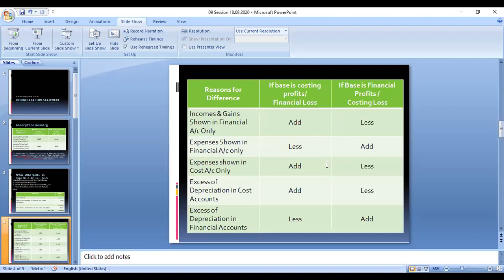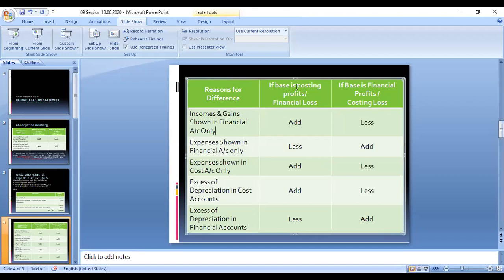Take for example interest received and dividend received. These are all incomes. This income pertains only to the financial account. It will not be reflected in the cost accounting. So if this amount is given and you are starting with the cost accounting profits, you have to add. If you are starting with the financial accounting profit, you have to deduct.